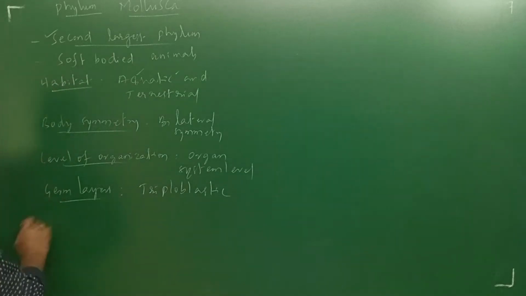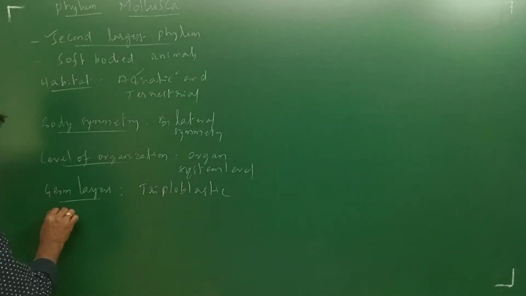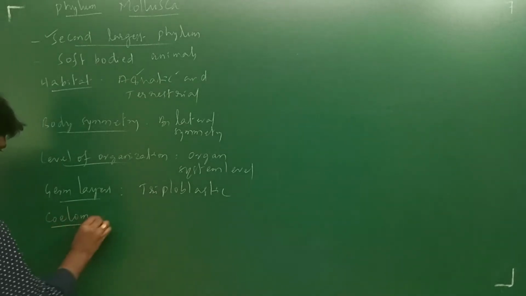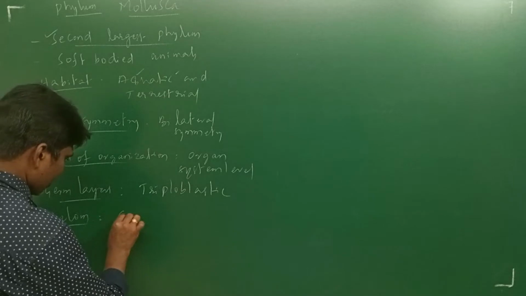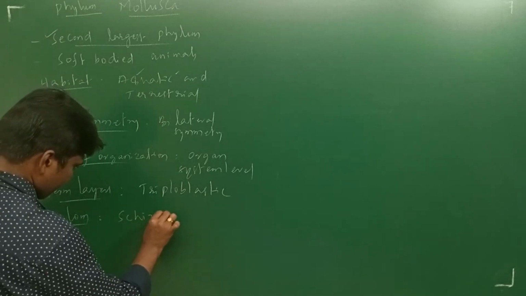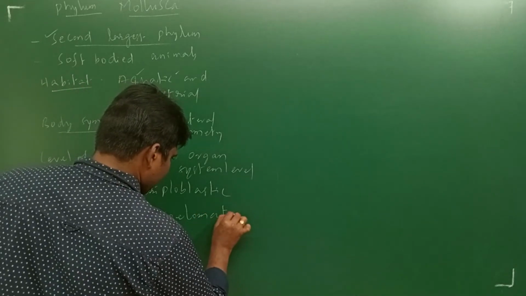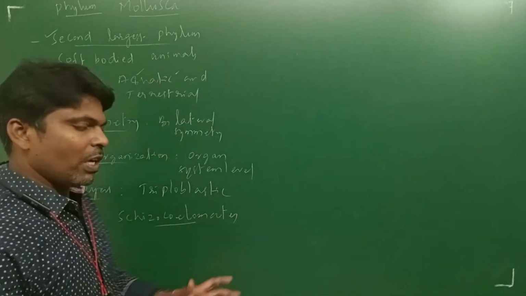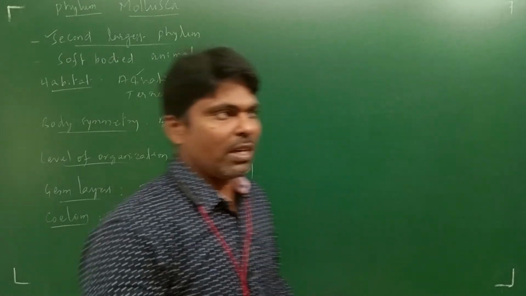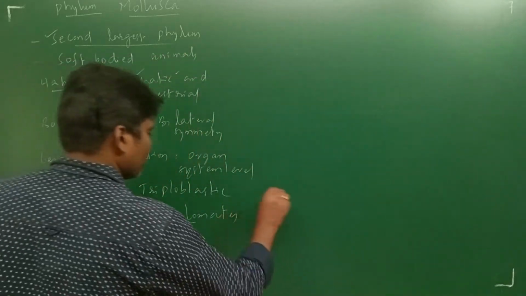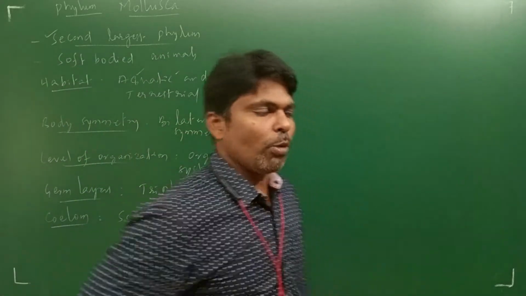Next, coelom. These are schizocoelomates: the splitting of the mesoderm is considered schizocoelomate. Anyhow, these are true coelomates.